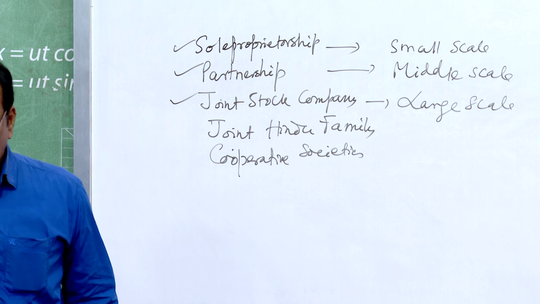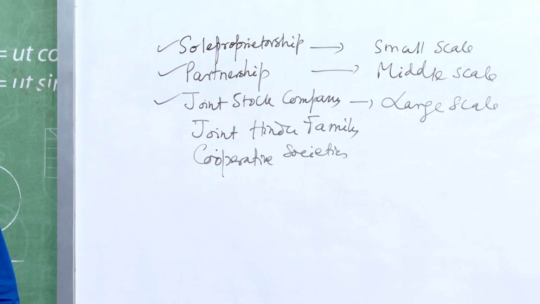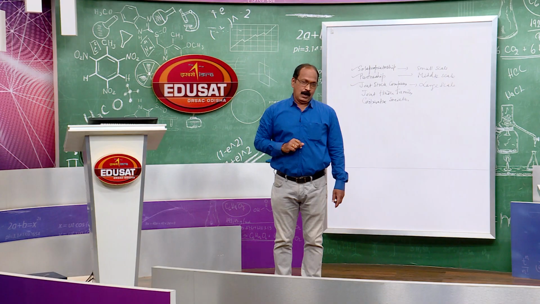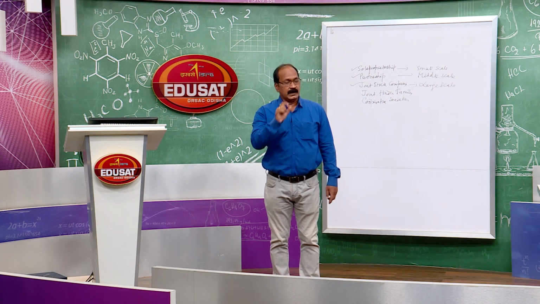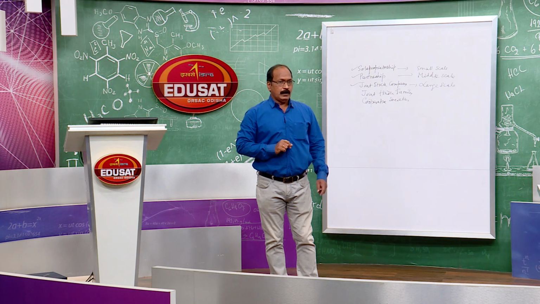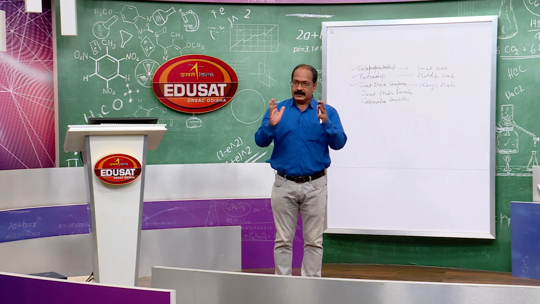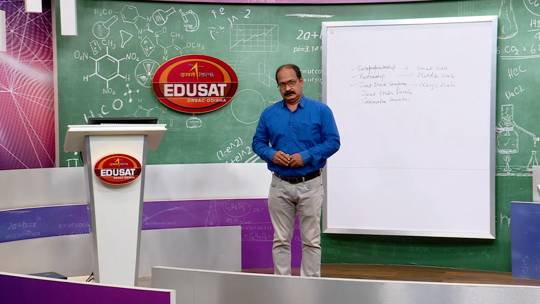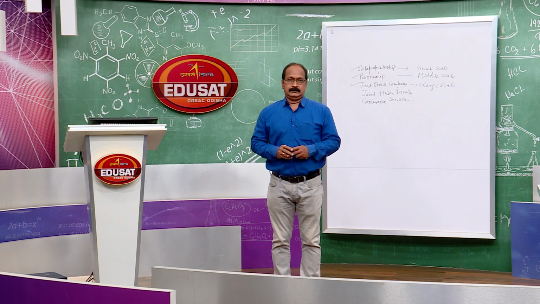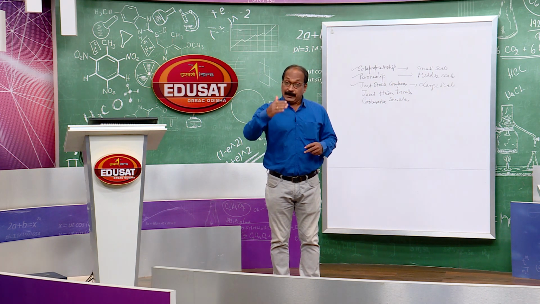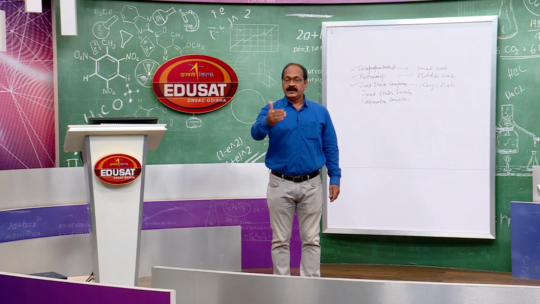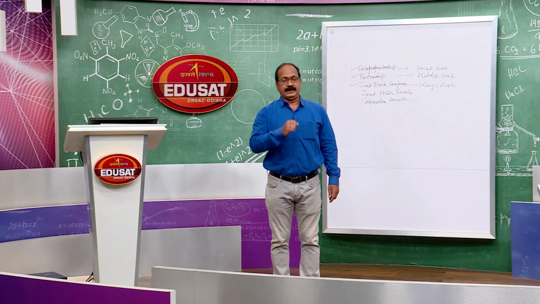In sole proprietorship business, one man can start this type of business. A number of limitations are there: large capital, managerial efficiency, and the ability to accept risk, the risk bearing capacity.